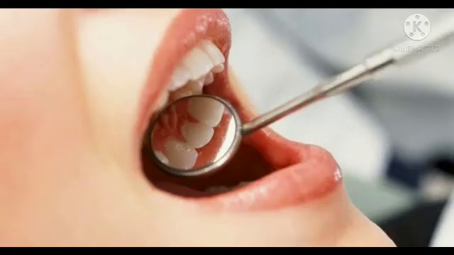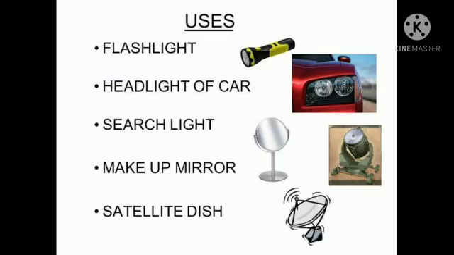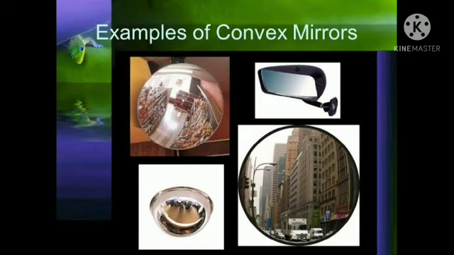The dentist uses concave mirror to see an enlarged image of the teeth. Like the same, in the reflectors of torches, headlights of vehicles, and in the searchlights, concave mirrors are used to get bright light. In the case of convex mirror, it forms a virtual smaller size image but covers a large area.